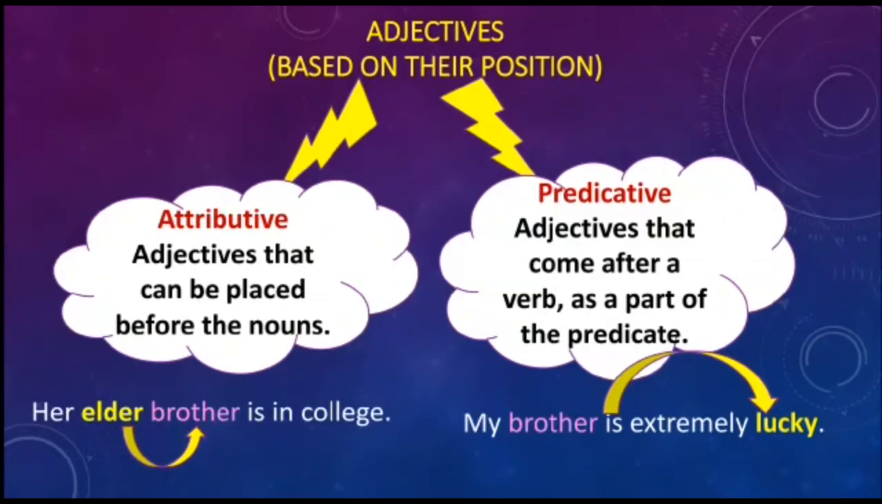But here, as it has come after the verb is in the predicate part, therefore it is called a predicative adjective. So based on the position, whether they are placed just before the nouns, or whether the adjectives are placed after the verb in the predicate part of the sentence, you can divide them into attributive and predicative adjectives.